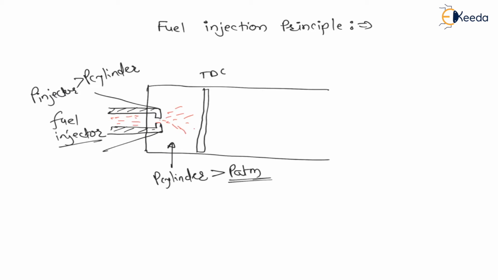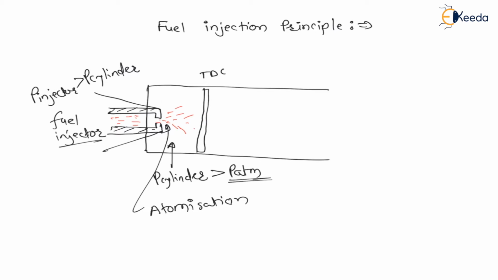And my dear students, because of this very high pressure difference and rough opening at the orifice, there is an orifice, right? While injecting fuel, because of this very high pressure difference and because of rough opening of this orifice, atomization will occur. Atomization is a process in which the liquid will split into smallest possible size. What is atomization? Atomization means the liquid will split into smallest possible size.